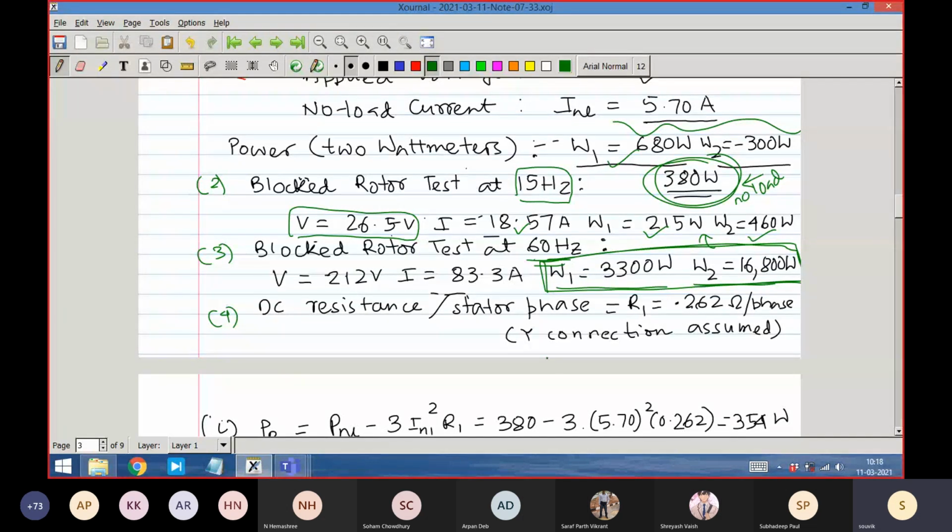The 4th test is that they independently, just using a multimeter or simple DC voltage and DC current, measure the stator resistance. Rotor resistance you cannot measure this way, as it is not done by exciting the machine. You may use a multimeter to measure the stator resistance per phase. One simple way of measuring DC resistance is either this way, or you can measure by applying a DC voltage and measuring the DC current.